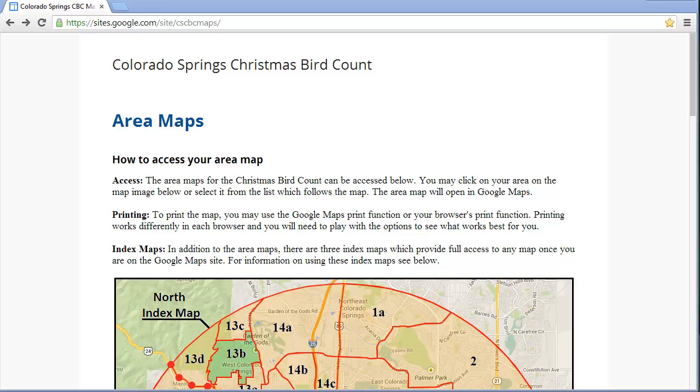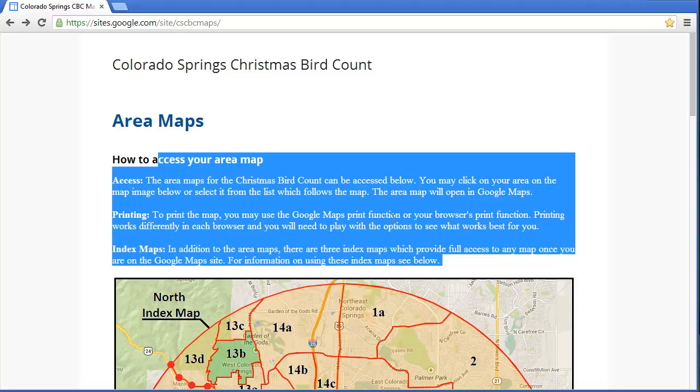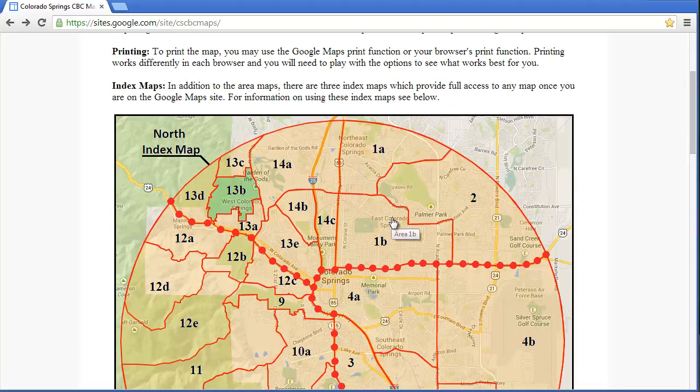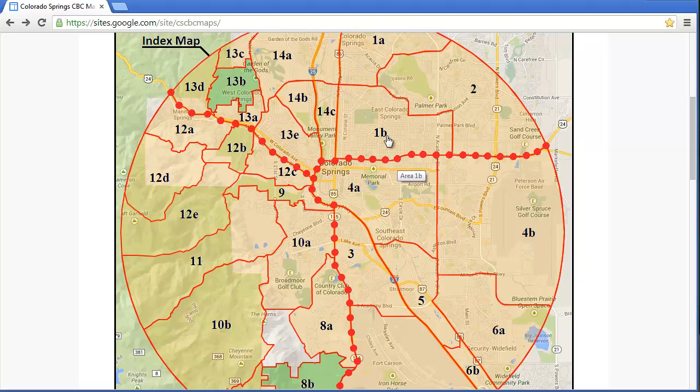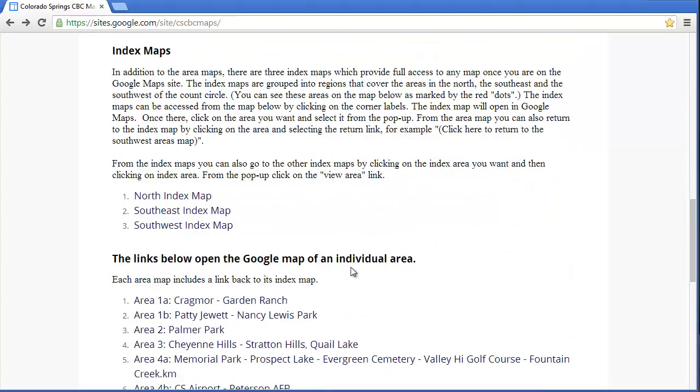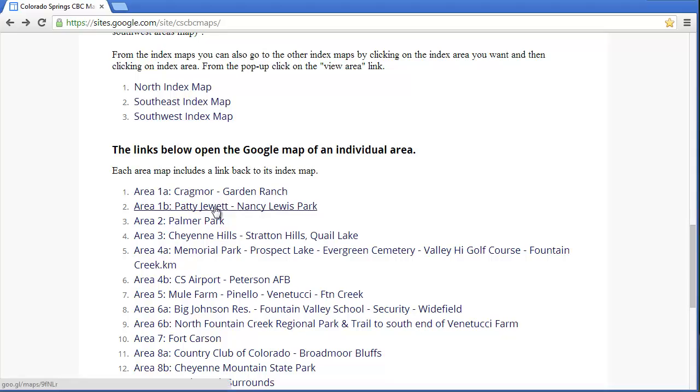Hello, this is a quick demo of using the area maps for the Christmas bird count. This is at the CSCBC Maps, Colorado Springs Christmas Bird Count Maps. It's a Google website. The first thing is a quick description of the functionality, and then a map that has links, hotspots to all the different areas, and then a listing with the names.